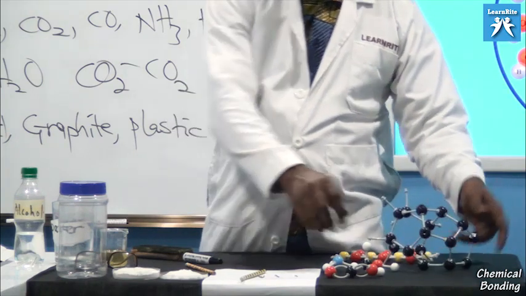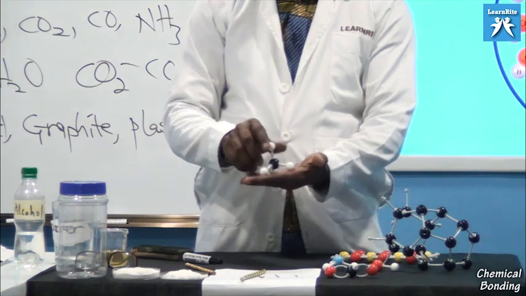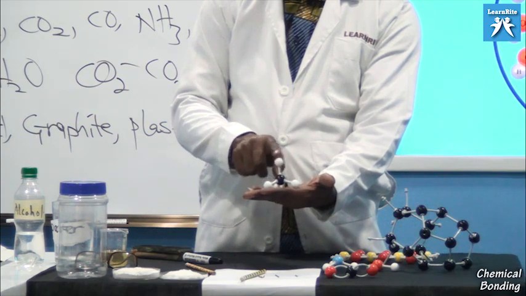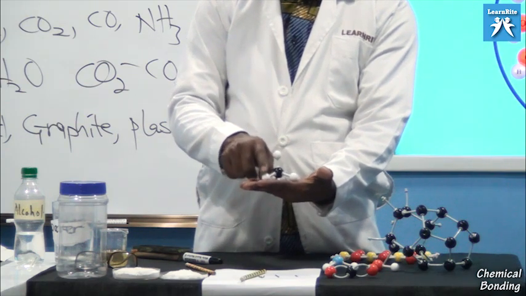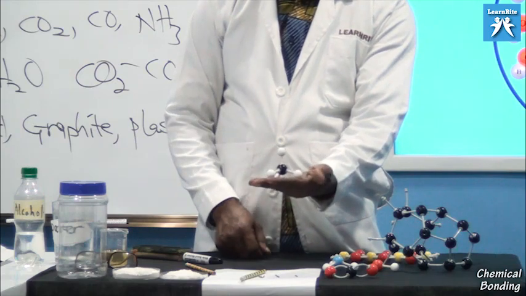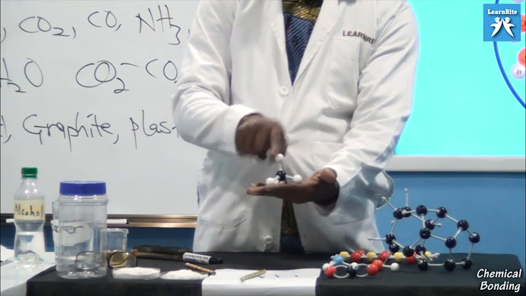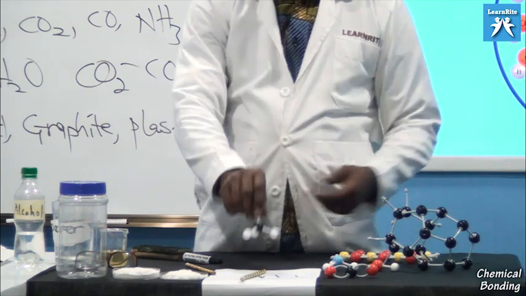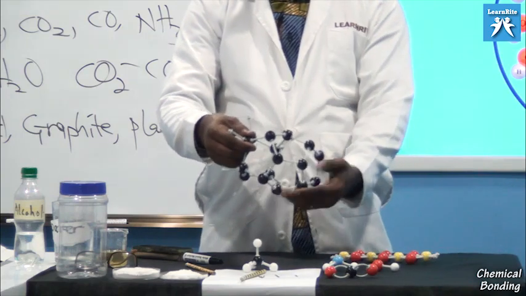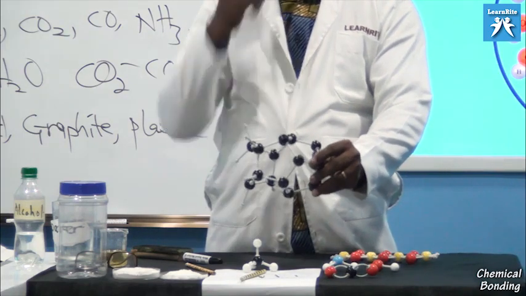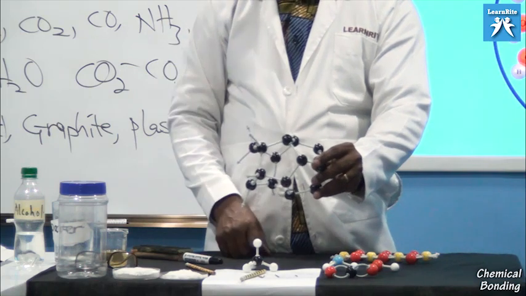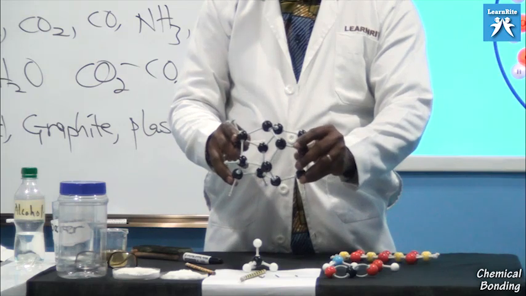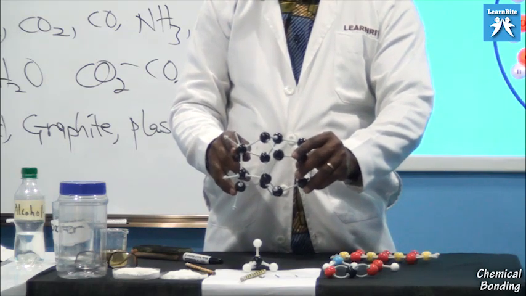And remember, in my last video, I explained this. That is carbon bonded to 1, 2, 3, 4. But if it were diamond, this one should have been carbon. But this is methane, CH4. That is why we have the hydrogen atoms at these ends. So this illustrates the tetrahedral nature of carbon. Diamond exhibits that tetrahedral nature. Each carbon is bonded to 4 other carbon atoms in diamond, making it have a very compact and strong shape.